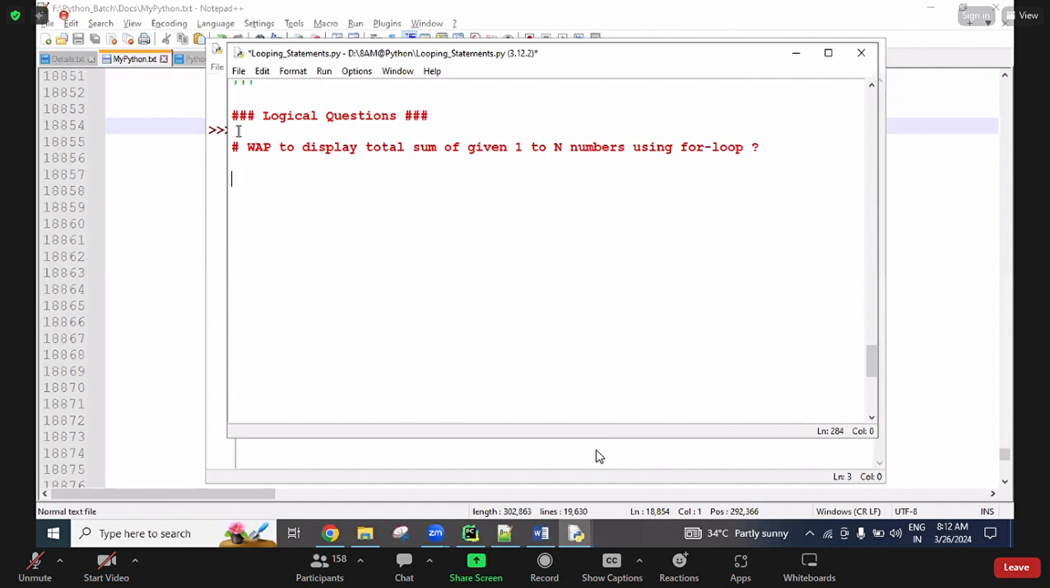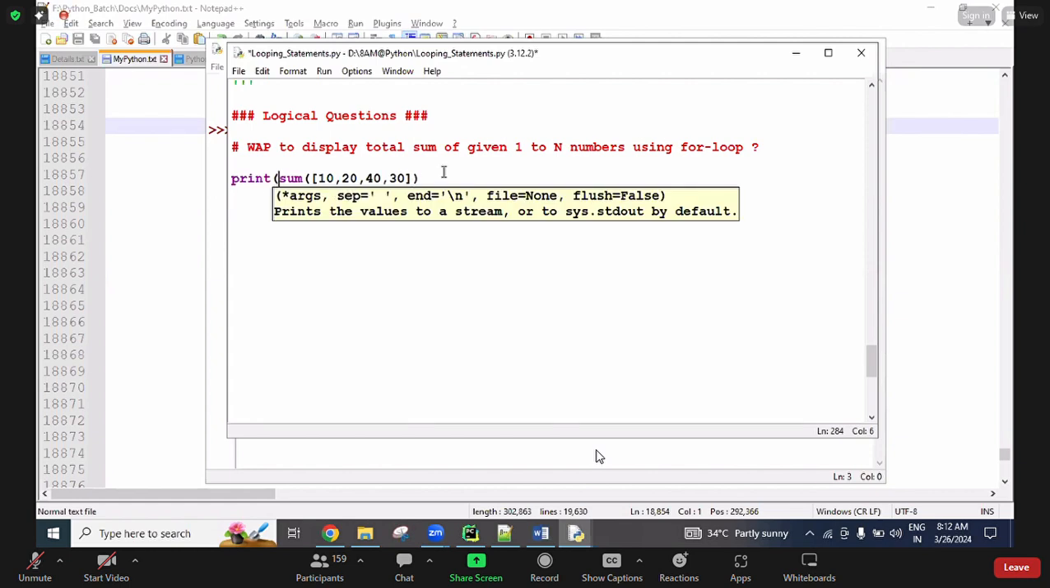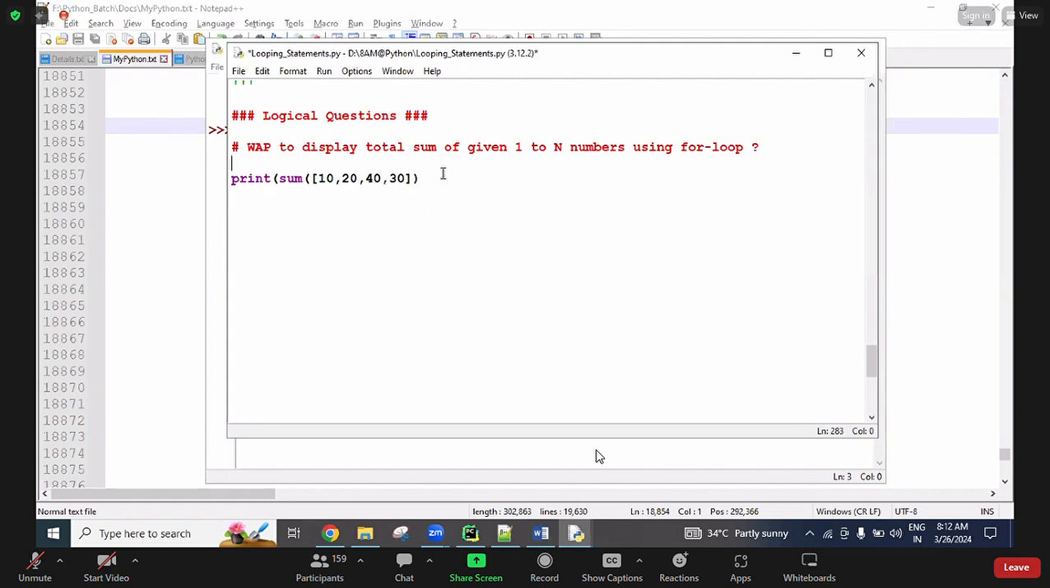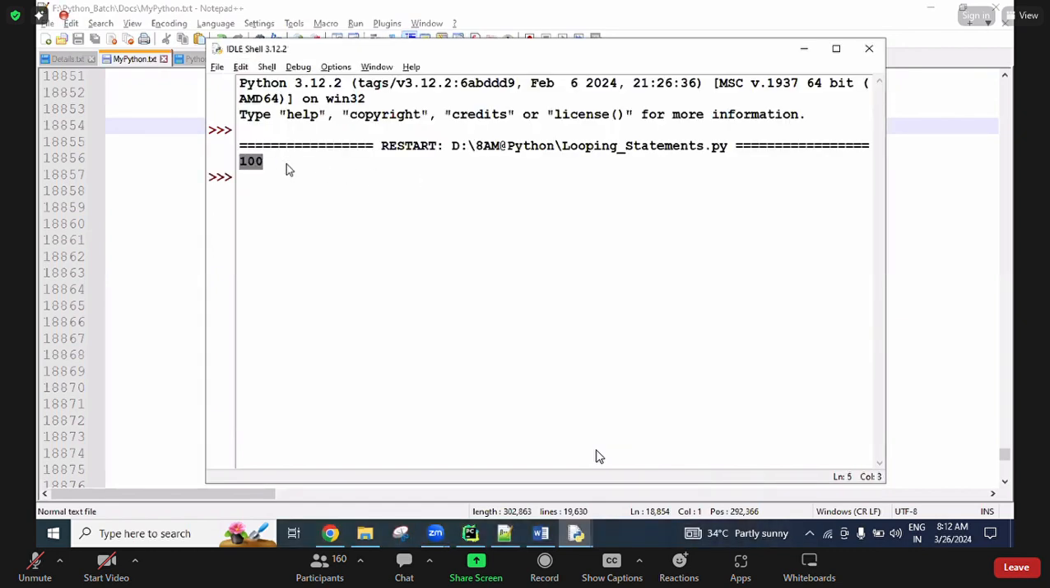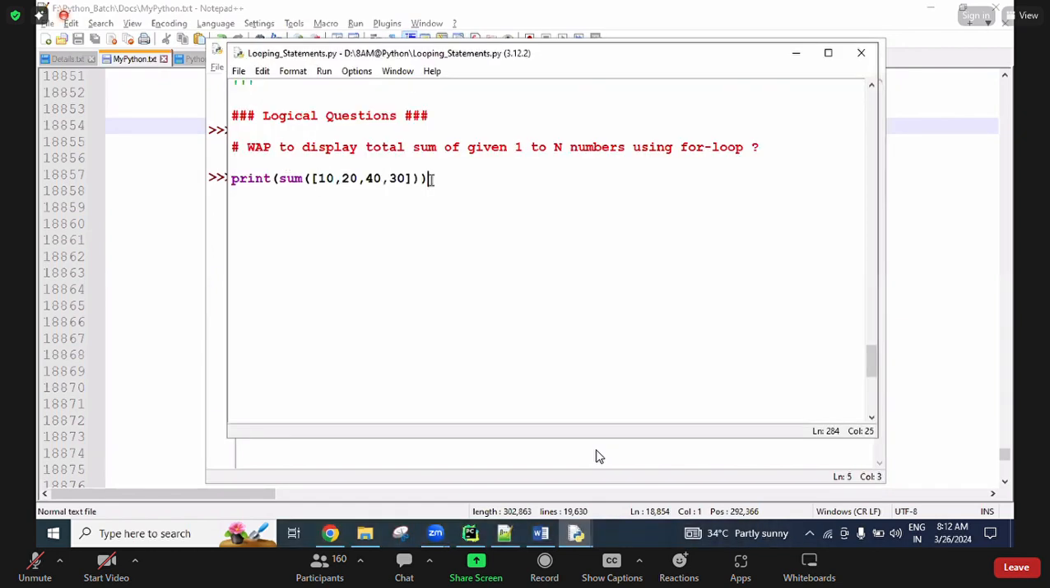Why I'm saying using a loop: we have a global function called sum. Using this sum, if we give a group of numbers, the total sum we can get directly. So we can use print. If I execute this, the total sum is 100. Without this global function, I want to write a for loop and find it out.